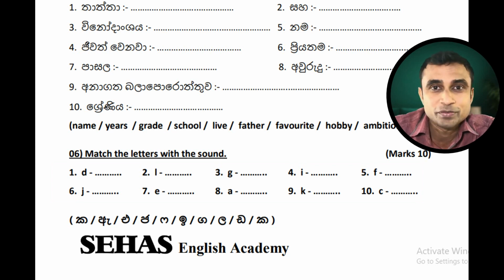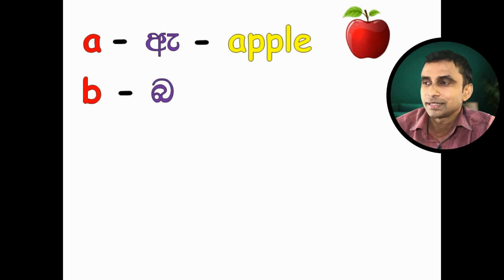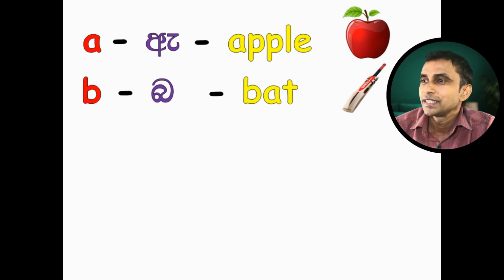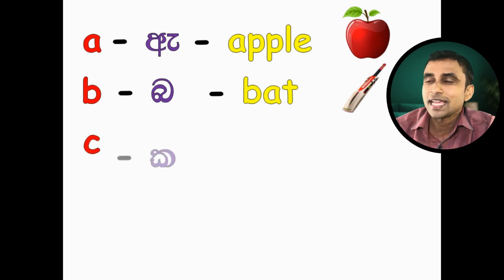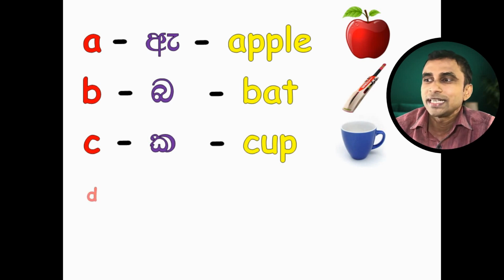Let's jump into that first. All right? Okay, first letter A. A letter has the sound of A as in apple. Next one, B. B letter has the sound B as in bat. All right. C. C letter has the sound K as in cup. Next one, D. D. Dog.